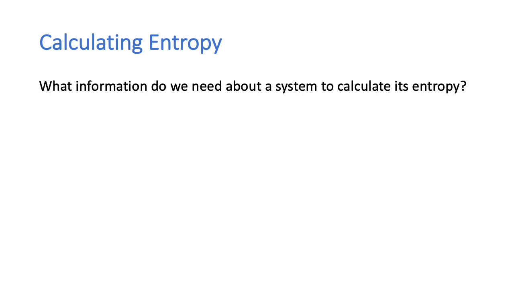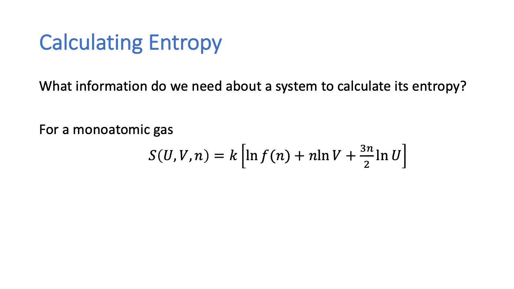If we want to calculate the entropy of a system, what is the minimum amount of information that we need? For a monoatomic gas, we had already shown that S is a function of U, the internal energy, V, the volume, and N, the number of molecules.